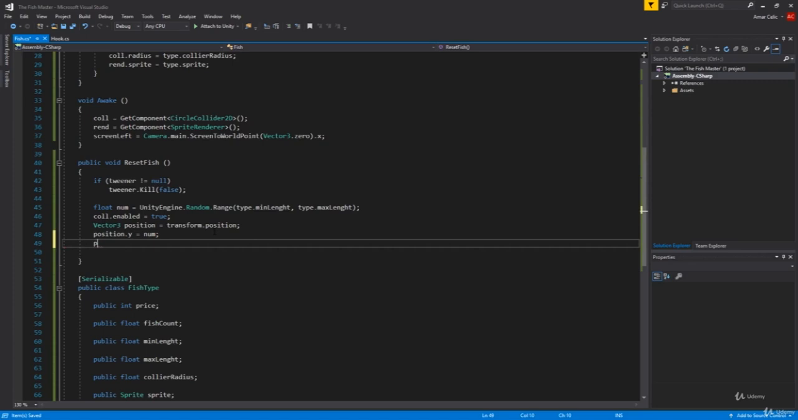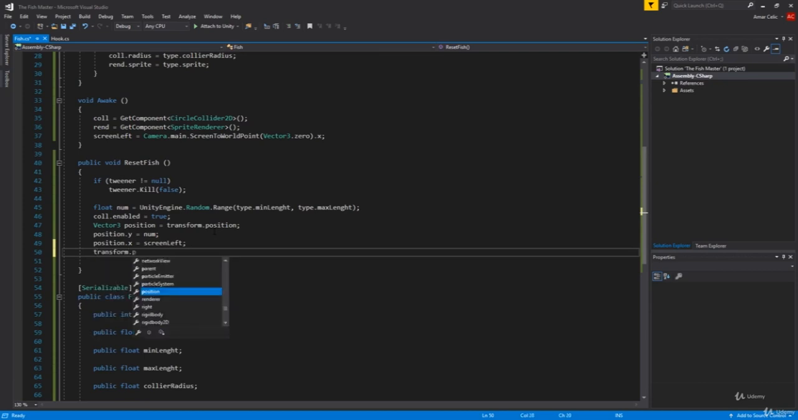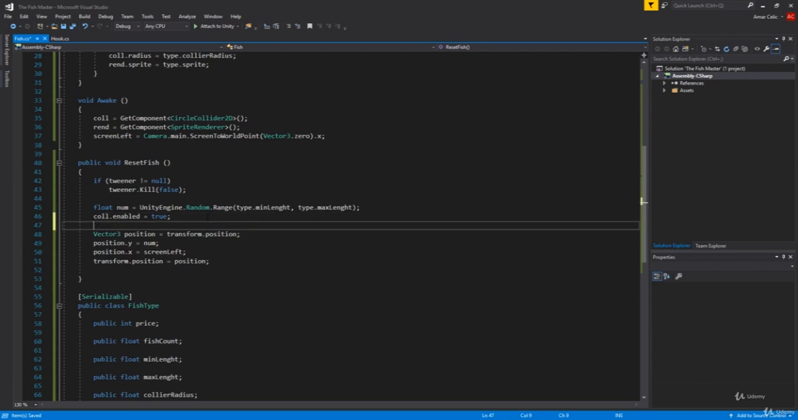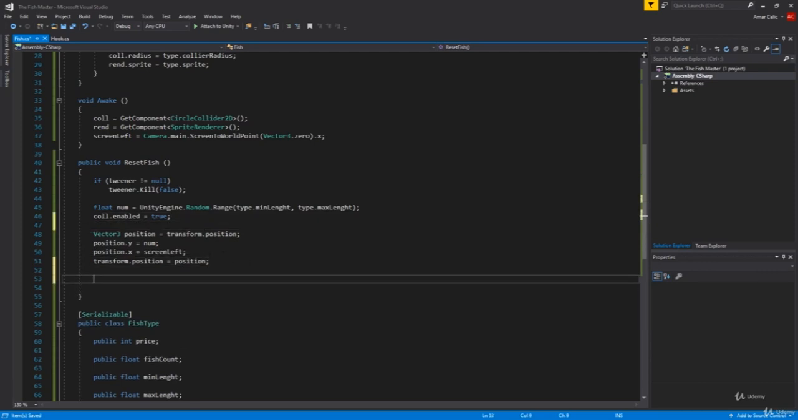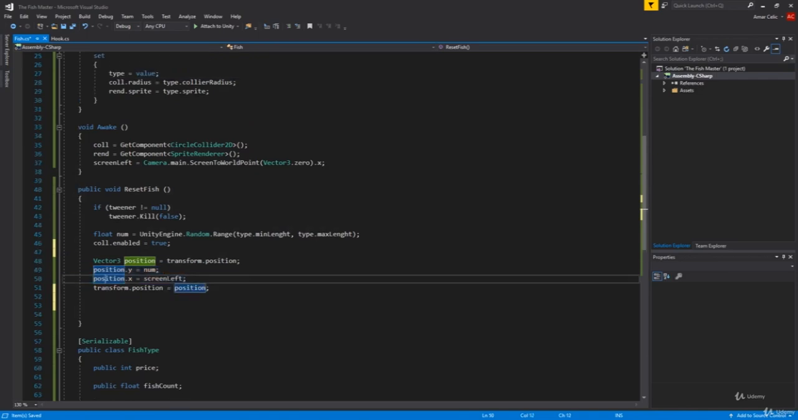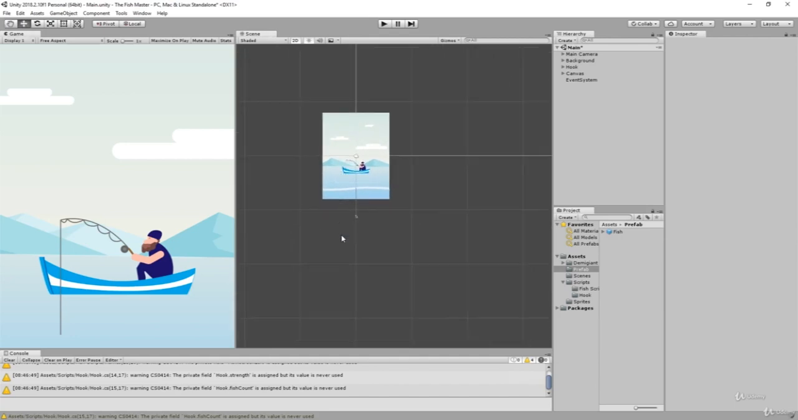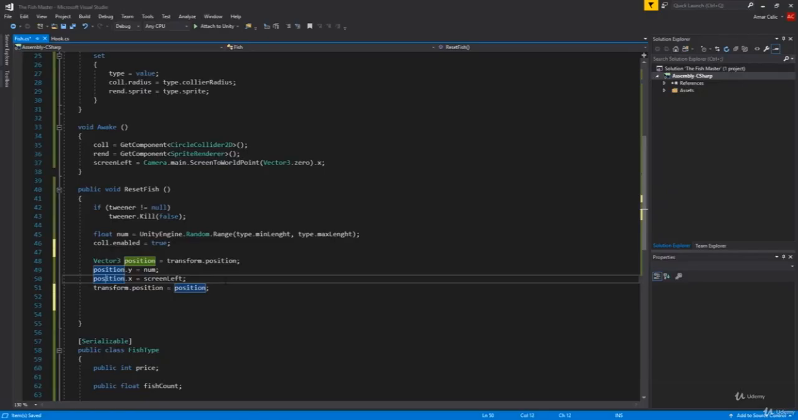Then position.x will be equal to screen left. Yep. So screen left like this. Then we're saying transform.position equals to position like this. So this is one separate thing. Here we are setting up where our fish will be. So it will be around here from this side to this side. And for the y, it will be some random length that we put in.